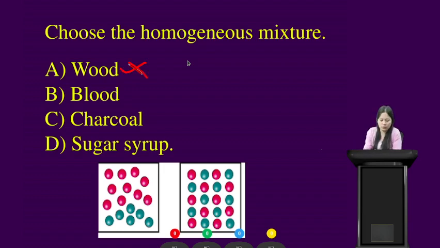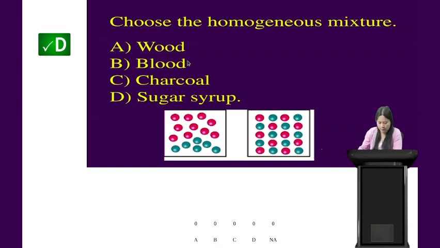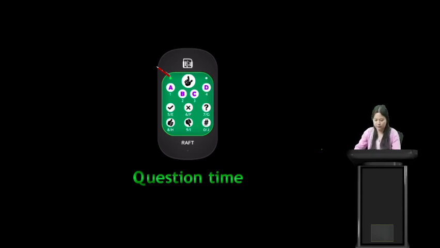Wood is not a homogeneous mixture. Blood is not a homogeneous mixture. Charcoal is not a homogeneous mixture because the composition of the constituents is not the same throughout. However, sugar syrup is a homogeneous mixture because the composition is the same throughout. So here the correct answer is option D, that is sugar syrup. Very good students.